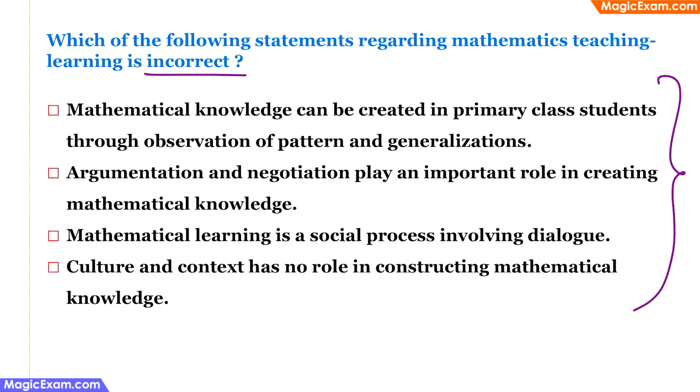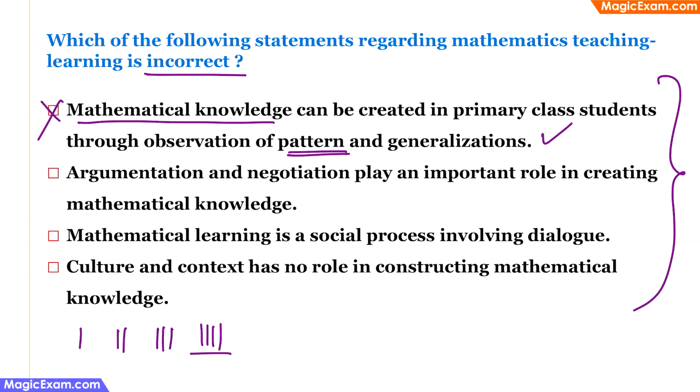The first one is mathematical knowledge can be created in primary class students through observation of patterns and generalizations. This is a correct statement, because if you look at how students can be taught mathematics in a primary class, if you give them a pattern like this is one stick, this is two sticks, this is three sticks, then what comes here? They are able to look at this pattern and identify that since the number of sticks is increasing by one every time, there have to be 4 sticks here. So such pattern recognition can help in improving or in inculcating mathematical knowledge. So this cannot be the answer choice here.